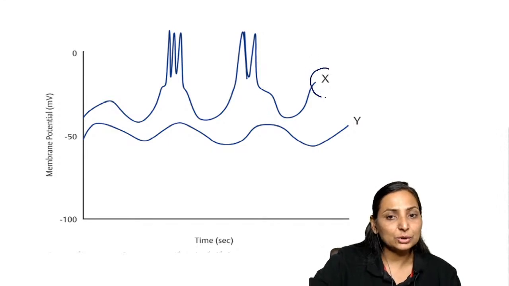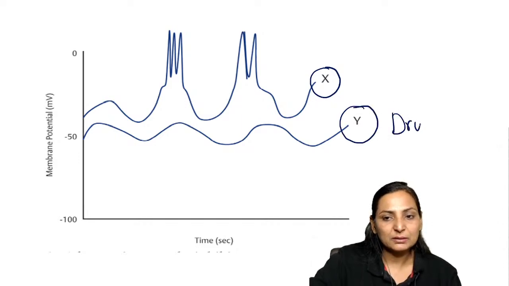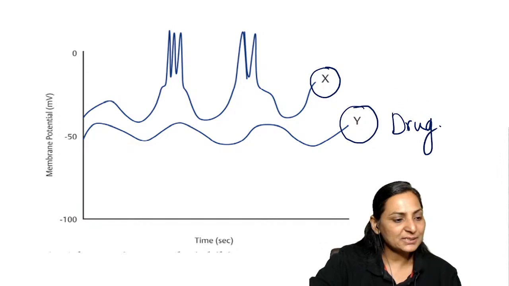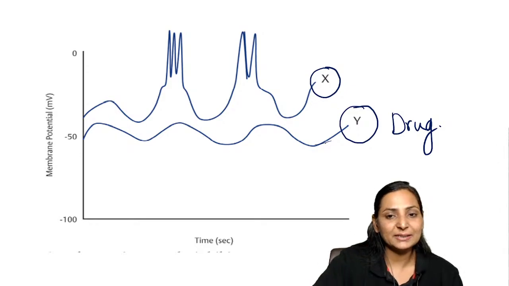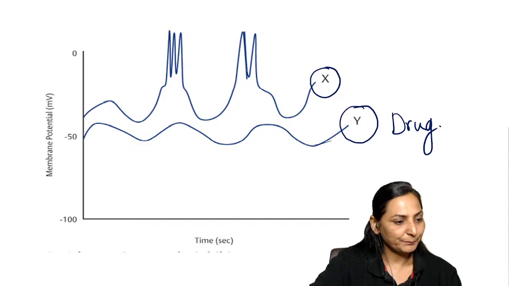This is the normal, that is X, where we can see spike potentials, which reflect the normal depolarization, and a drug is administered. When that drug is administered, you get a graph like Y, representing the absence of these spikes.